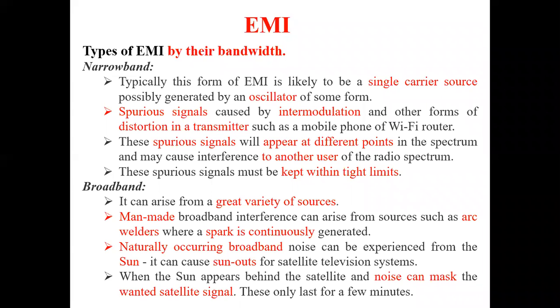It causes sun outs for satellite television systems. What do sun outs imply? When the sun appears behind the satellite, the noise can mask the wanted satellite signal.